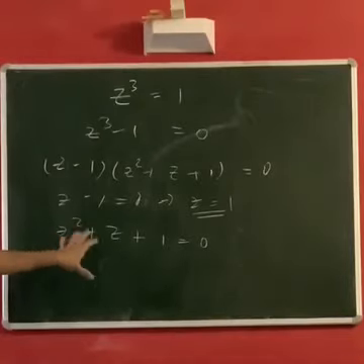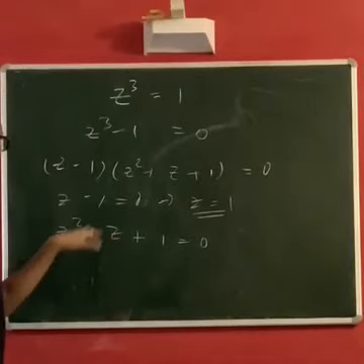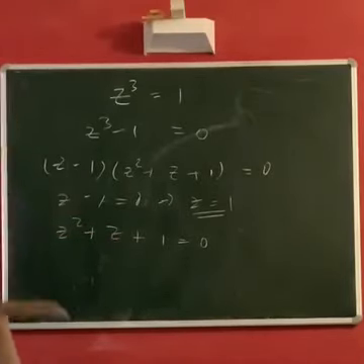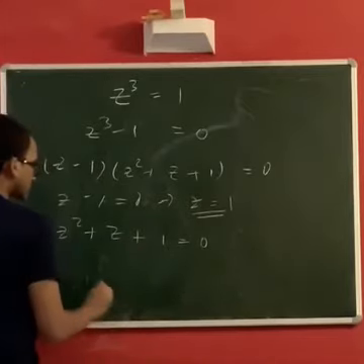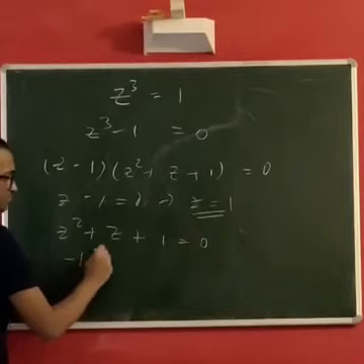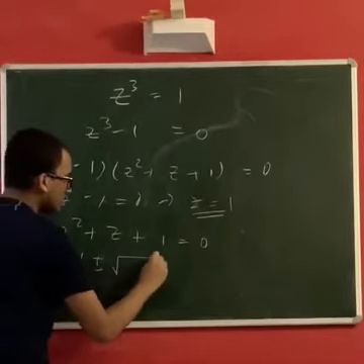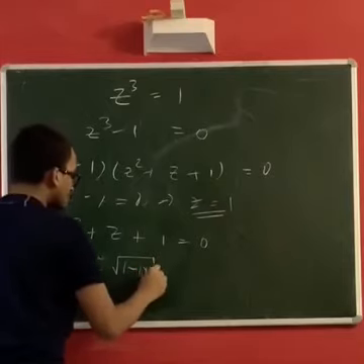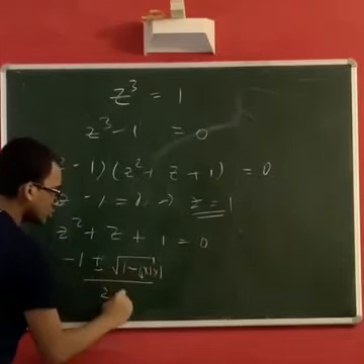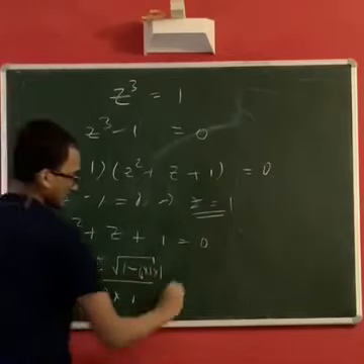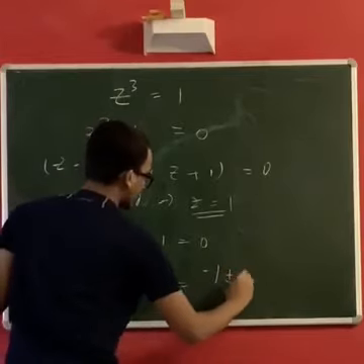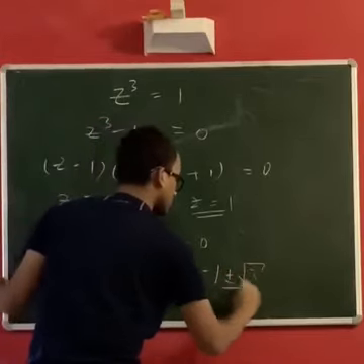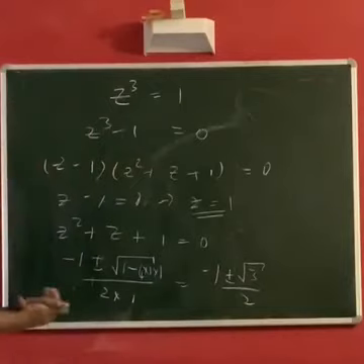What are the solutions to this quadratic? Let's just use the quadratic formula. It will be simpler. So minus b plus or minus square root of b square minus 4ac by 2a. This is equal to minus 1 plus or minus root minus 3 by 2. Wow, that popped out of nowhere.